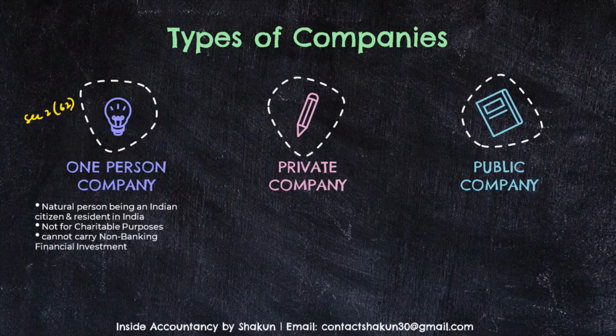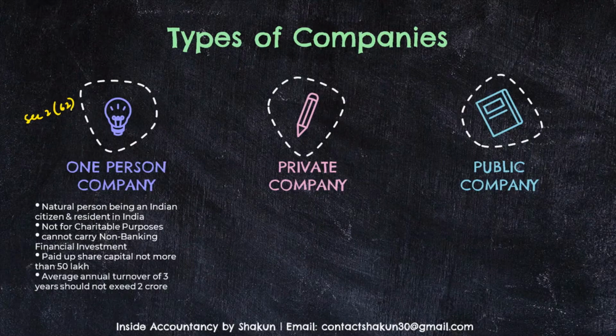It cannot carry on non-banking financial investments, the one person company, and the paid up share capital should not be more than 50 lakh. The average annual turnover of 3 years should not exceed 2 crores. So these are the various features in case of a one person company. About the directors also, at least one director should be there, but not more than 15 directors in case of a one person company.